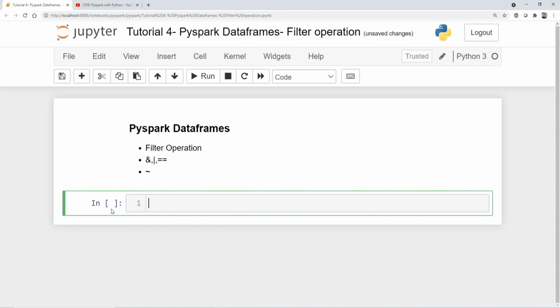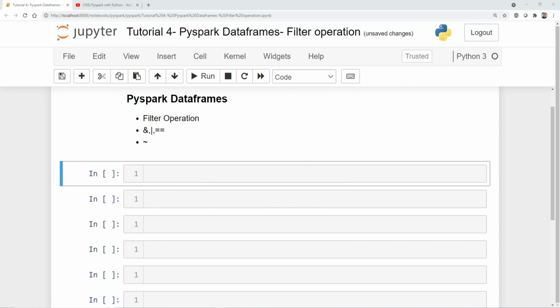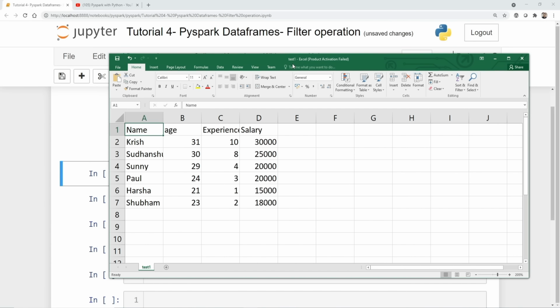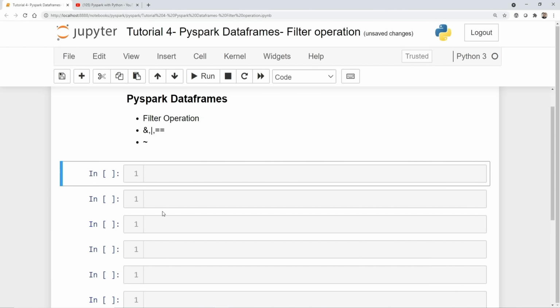So let's proceed. Now first of all, let me go and make some cell. Today for this I have taken a small data set which is called test1.csv. Here I have a data set with name, age, experience and salary, and I'm just going to use this and try to show you some examples with respect to the filter operation.